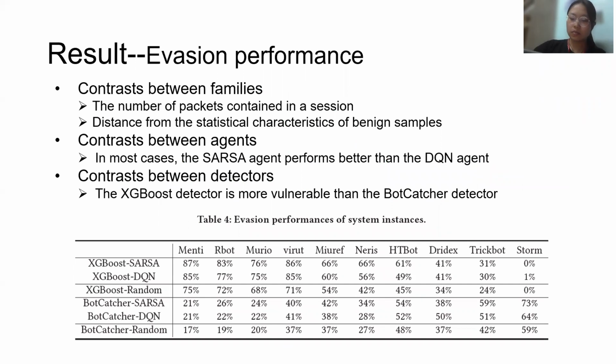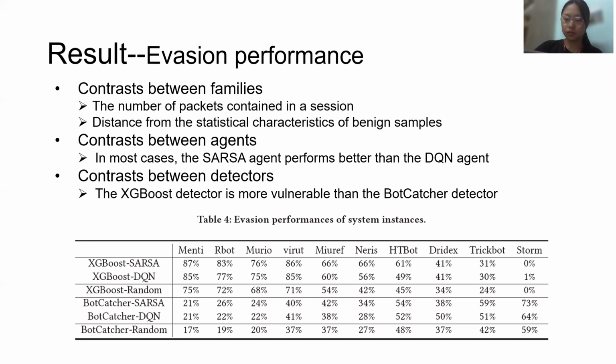As for the experimental results, we evaluated our method from 3 perspectives. First, evasion performance. The evasion rate illustrates the probability that the botnet flow adversarial example can successfully evade the detector.